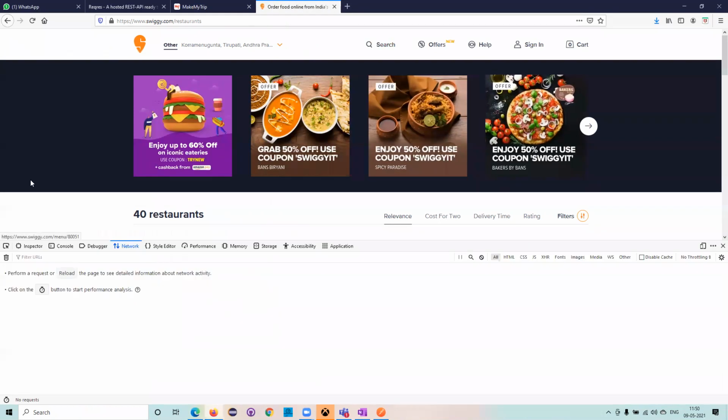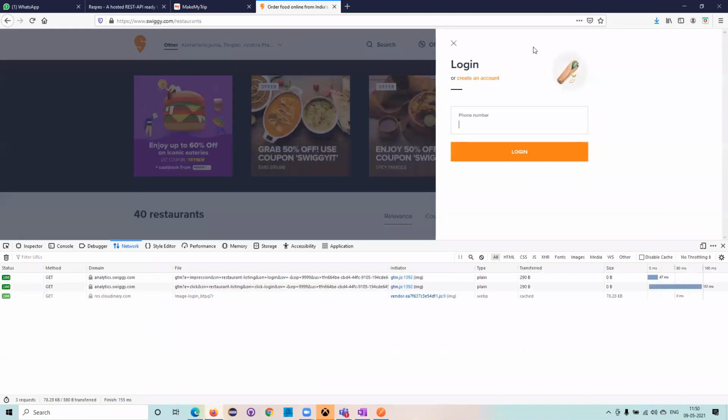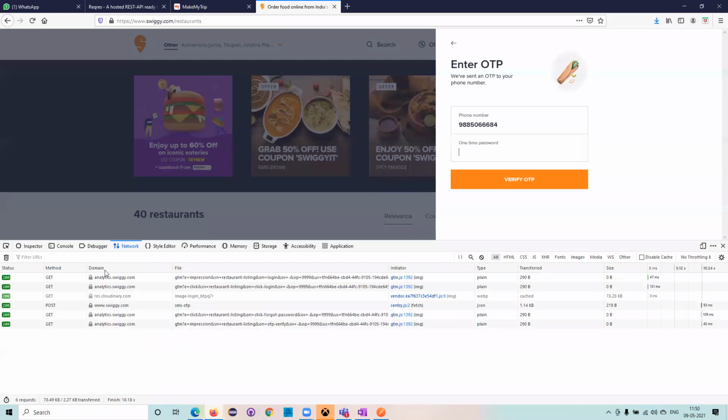So now just give a click, and then click sign in. I just wanted to do a sign in, right? I was trying to do it. See, as soon as I entered my phone number, I clicked the login button. You see here, it was sending me, I mean, the requests which I can send over there.